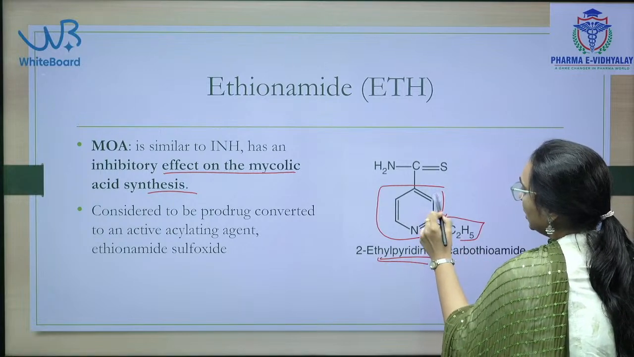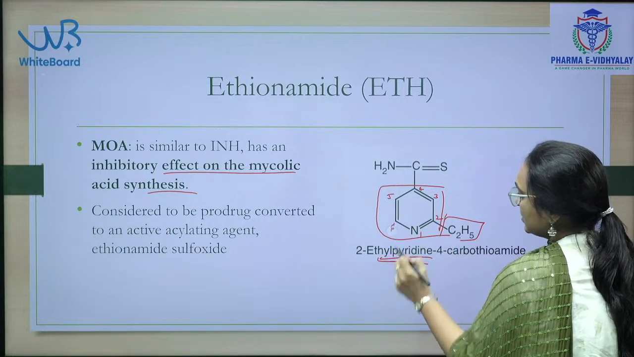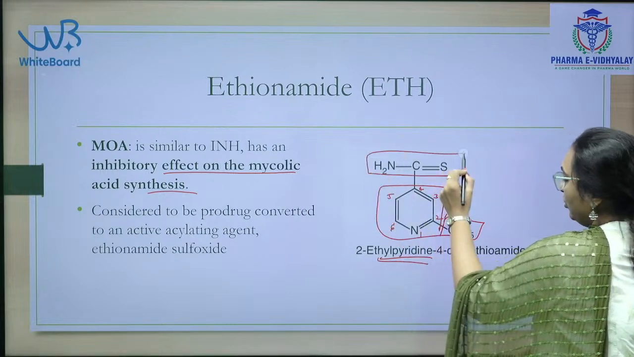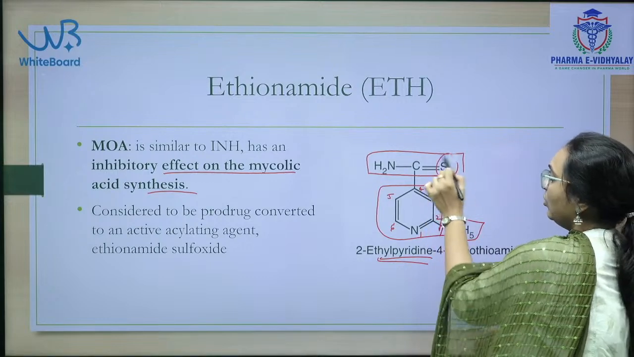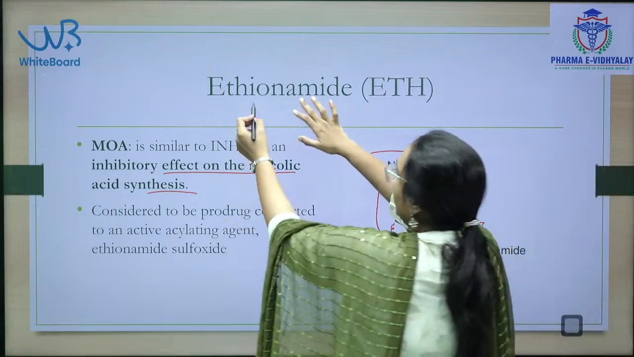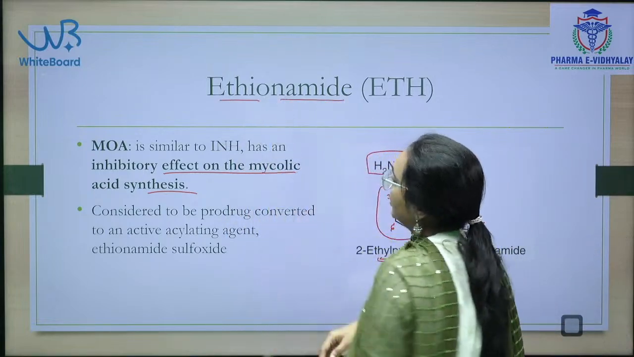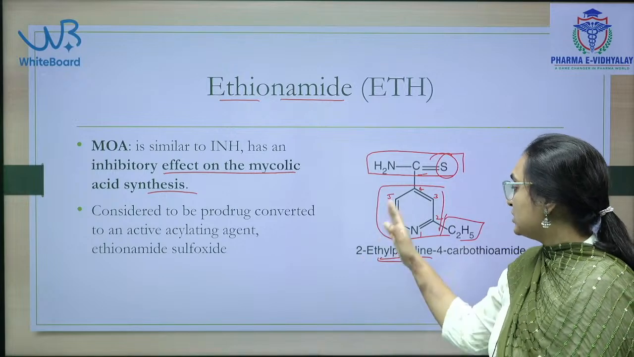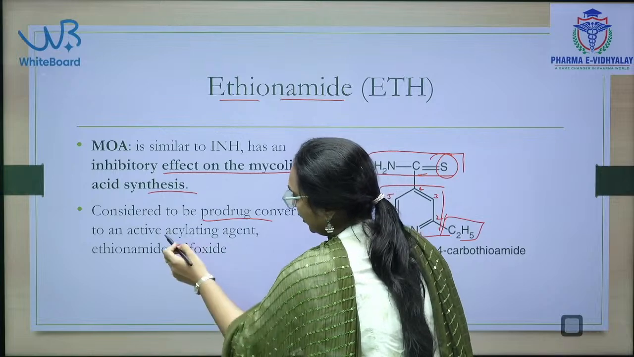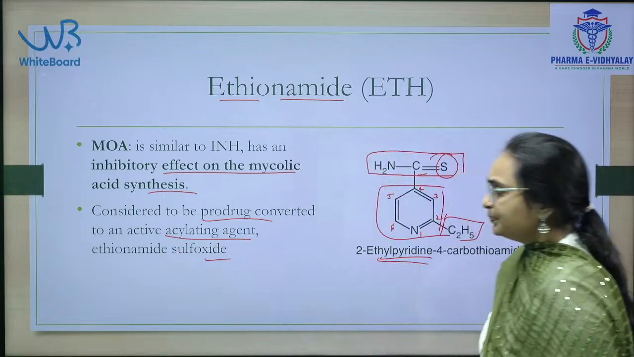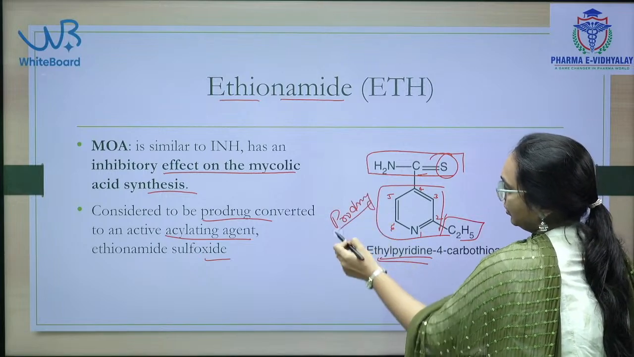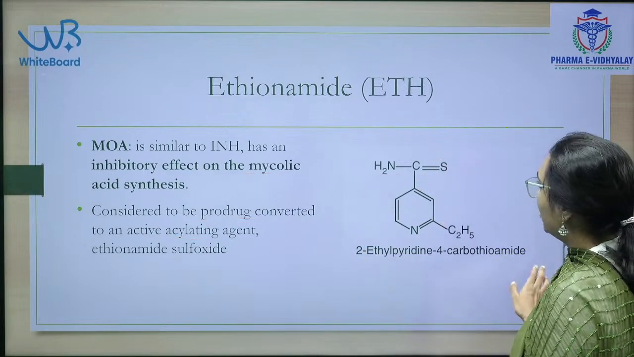1, 2, 3, 4, 5, 6. Second position ethyl: 2-ethyl pyridine 4-carbothioamide. This is thio, amide, carbothioamide, ethionamide. This is a pyridine analog, and it is also a prodrug converted into an active acylating agent, ethionamide sulfoxide. This is also given as a prodrug. So, this is an important point about ethionamide.